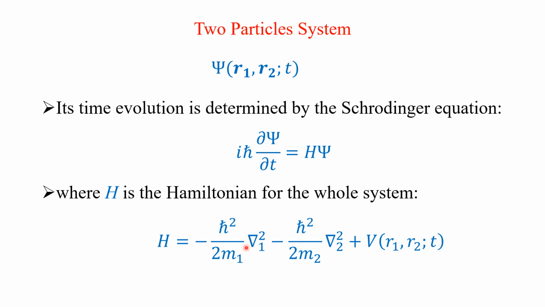Here the first two terms are the kinetic energy. Del 1 squared is the Laplacian operator for particle 1, and del 2 squared is the Laplacian operator for particle 2. Similarly, m1 and m2 are the masses of particles 1 and 2.